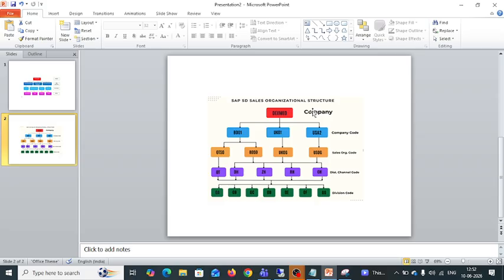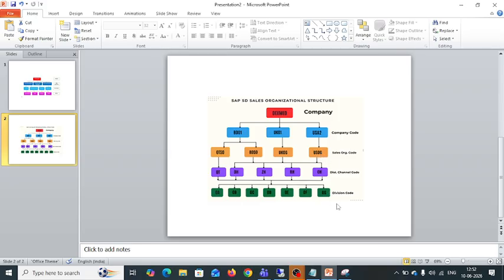Next, sales organization. This is the highest organization unit in SD, which is responsible for selling goods and liability for the sales. Mainly, the sales organization is helpful for us to sell the goods to the customer.